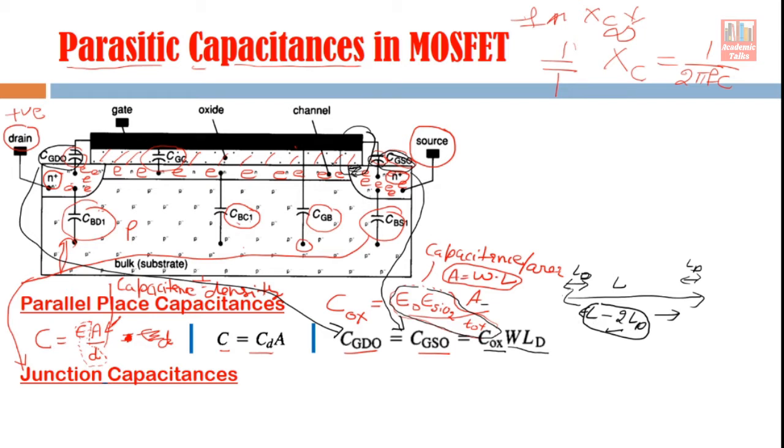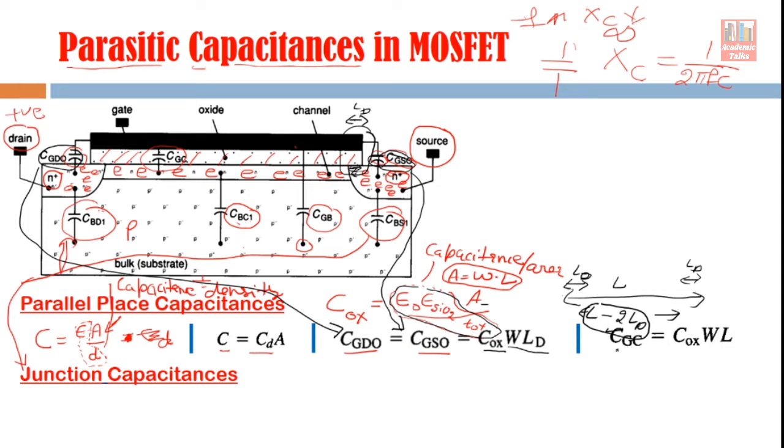But when we calculate this overlap capacitance, at that time we have to consider only that particular length, this LD, this particular length only, which is under the gate and which belongs to the drain part. So that's why this LD is there.